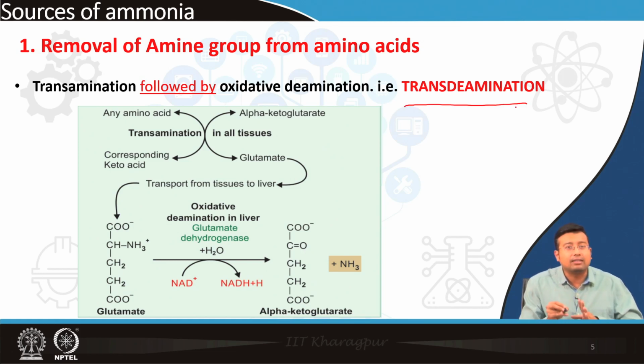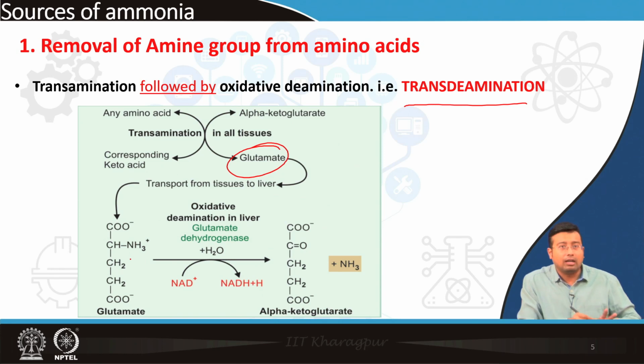All amino acids undergo transamination, where the amino group is transferred to a keto acid, which leads to the production of glutamate in all tissues. Ultimately glutamate is transferred to the liver, where it is acted upon by glutamate dehydrogenase. It is the reaction of oxidative deamination. So, ultimately deamination of glutamate is the major source of production of ammonia in the body.